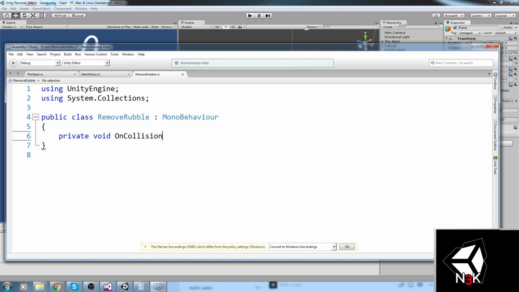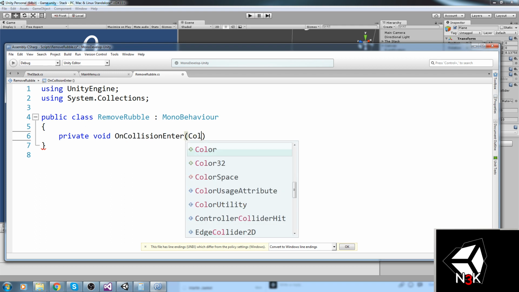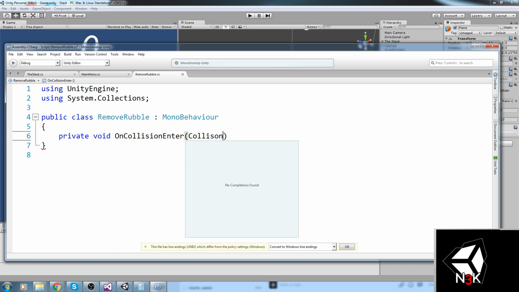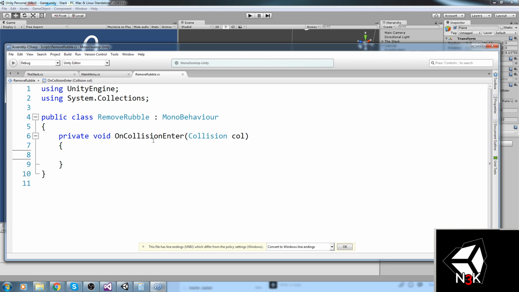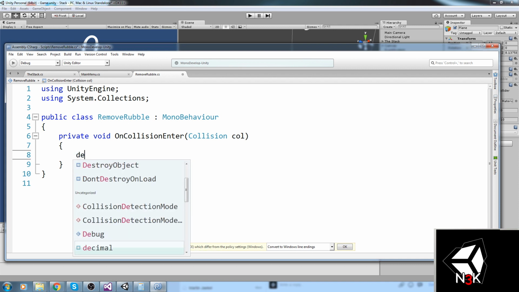On collision enter, collision, call. Okay, so this is what we get. It's going to be called every time something enters collision with this plane object that is actually a box now. We're going to do call. Actually, we're going to do destroy call.